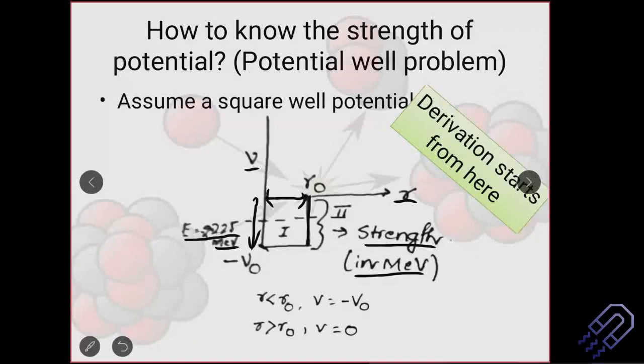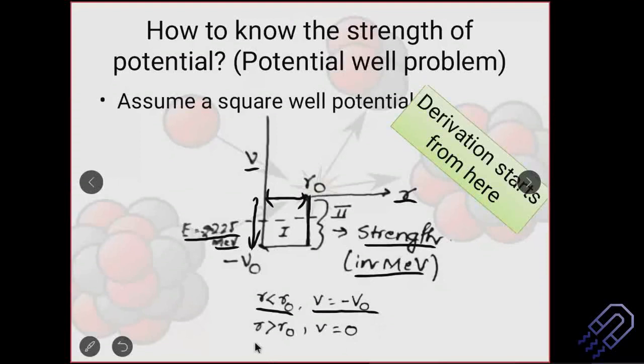This is also something known to you. If R is less than R naught, in simple words, if the neutron or the proton is trapped within the nuclei, the potential is minus V naught. I think you already know why it is minus V naught: by sign convention, if it is trapped, if it is a bound system, we consider it a negative sign. It is just a convention. If you change this, you have to change everything else also, so we won't play around with the convention here.